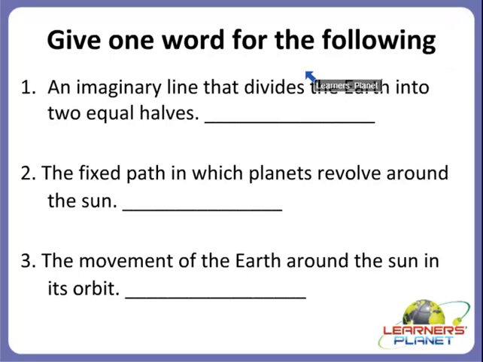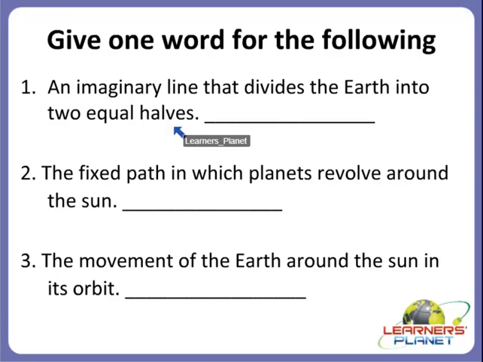Now we will move on to the next activity, that is, give one word for the following. Alright, children, I'll read the question for you and you have to just guess the answer in one word. Are you ready? So the first one goes as: an imaginary line that divides the earth into two equal halves. Yes children, what is it called? What is the imaginary line that divides into two equal halves called?